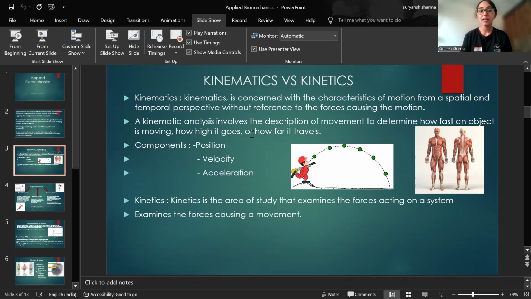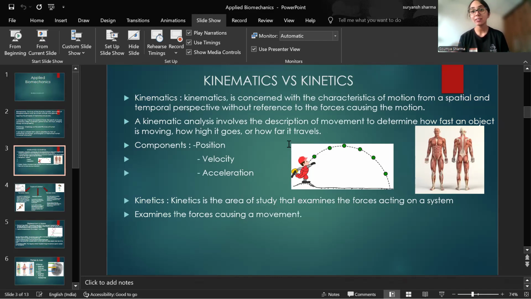So, a kinematic analysis involves the description of movement to determine how fast an object is moving, how high it is going, or how far it is traveling. Okay. So, what are the components of kinematics? The position of the movement, the velocity of the movement, and the acceleration of the movement. Okay. But if I'm talking about kinetics, right? Kinetics is just referring to the forces causing the movement.